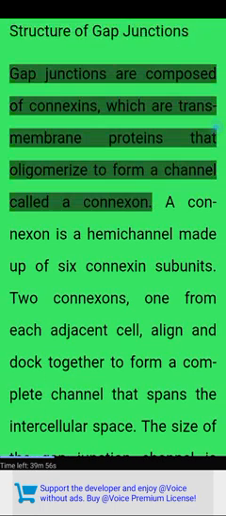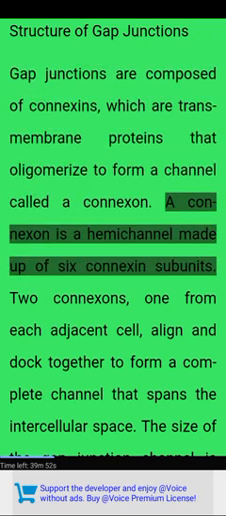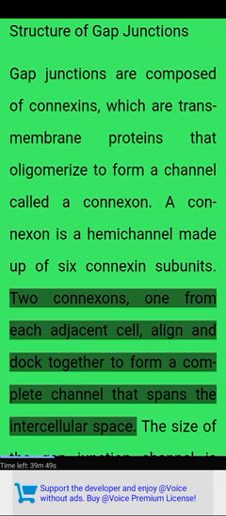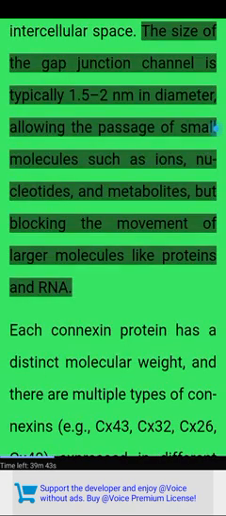Structure of gap junctions. Gap junctions are composed of connexins, which are transmembrane proteins that oligomerize to form a channel called a connexon. A connexon is a hemichannel made up of 6 connexin subunits. Two connexons, one from each adjacent cell, align and dock together to form a complete channel that spans the intercellular space. The size of the gap junction channel is typically 1.5 to 2 nanometers in diameter, allowing the passage of small molecules such as ions, nucleotides, and metabolites, but blocking the movement of larger molecules like proteins and RNA.